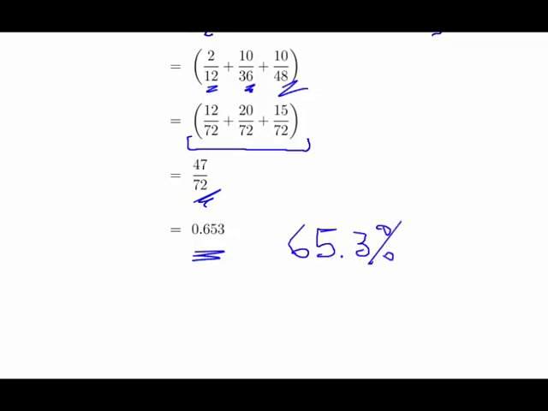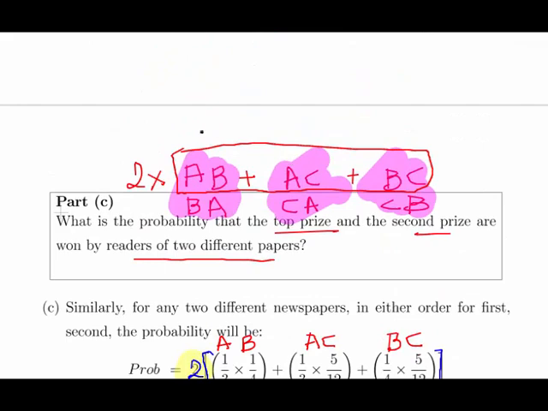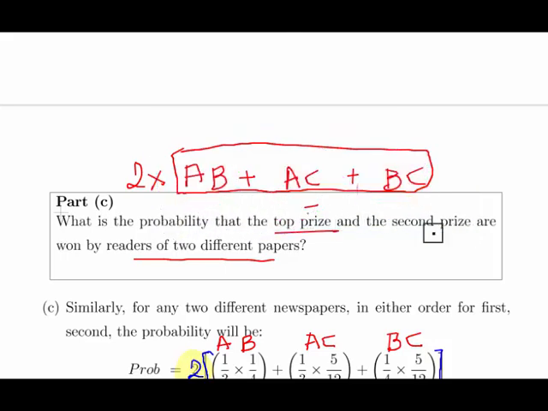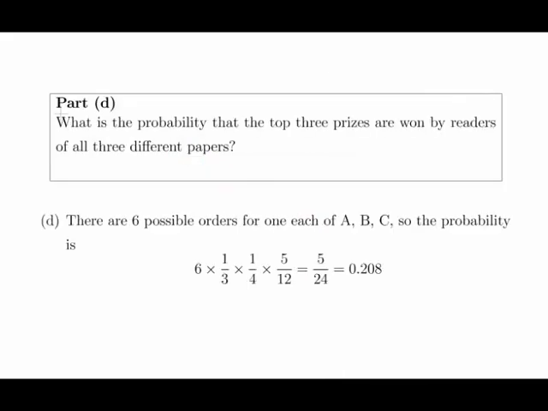Now that is fine. This part here was the key part: each of the 6 possible outcomes that the question could refer to. I've realized I'm going onto the page there, but essentially what we have is 6 possible outcomes and so on. So that's part C. Now finally down to part D. What is the probability that the top 3 prizes, so 3 prizes in this case, are won by readers of different newspapers? So this is the same thing again.